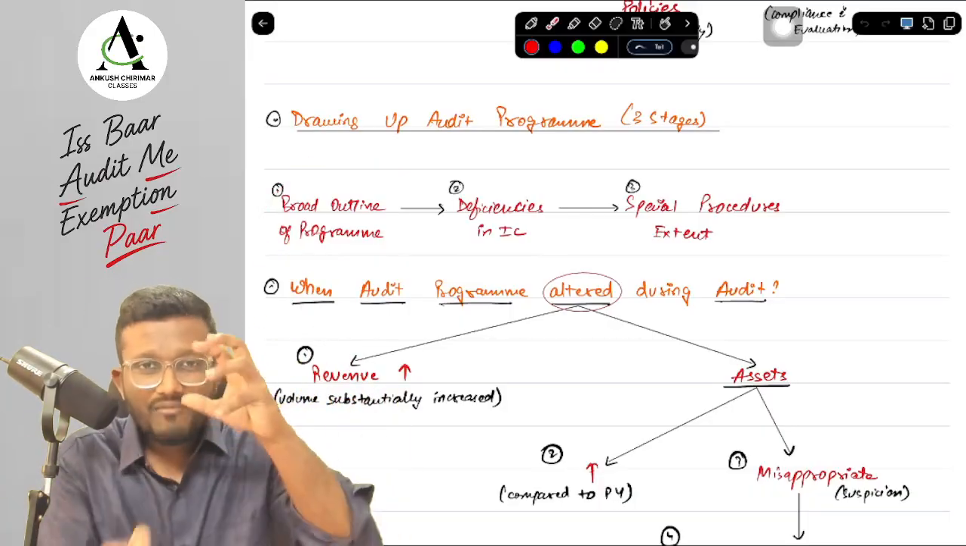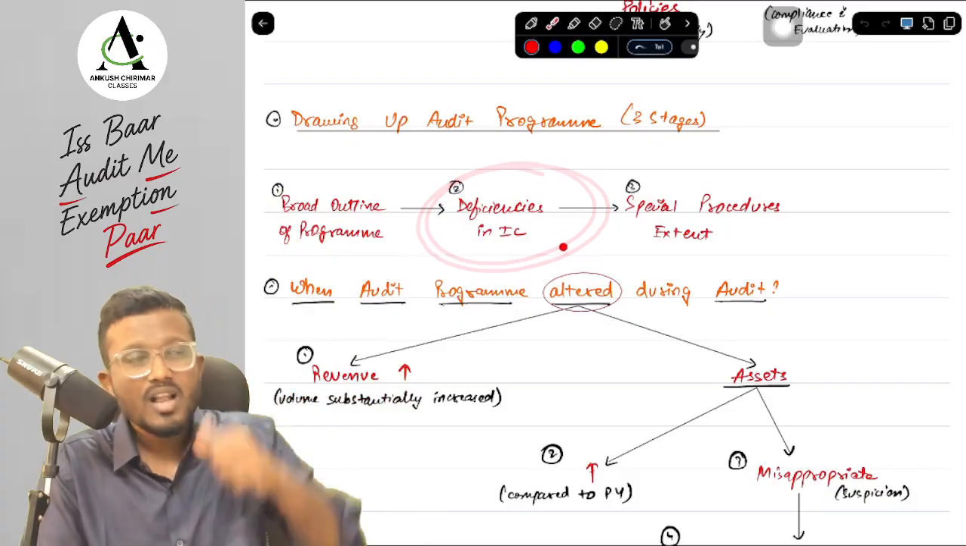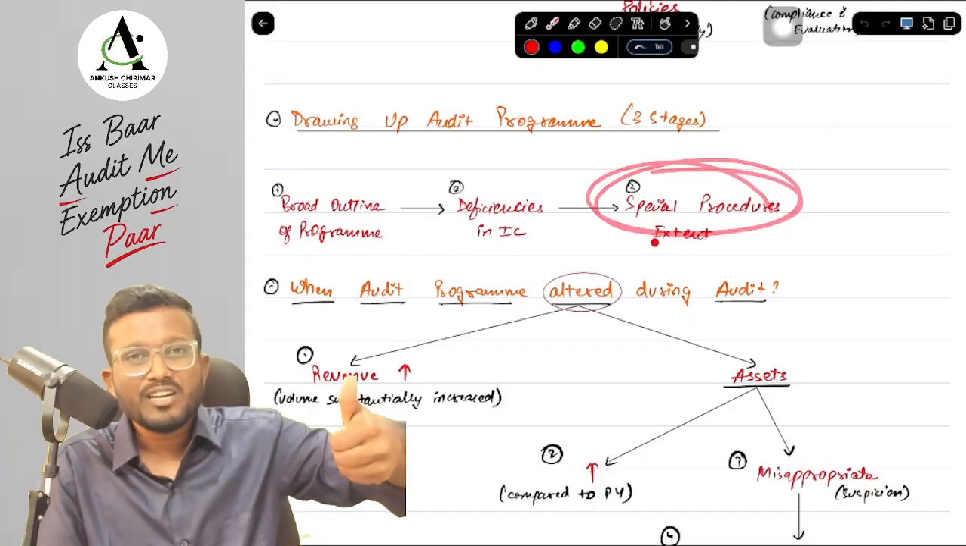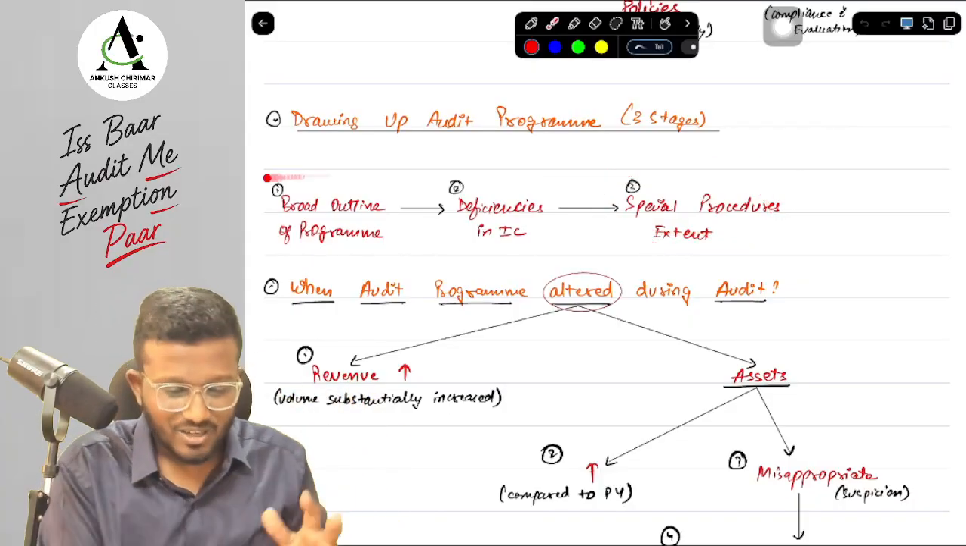Now while drawing the audit program, we need to identify the deficiencies in the internal control, and we need to perform special procedures on those deficiencies. Okay, yes sir, these are the 3 stages of drawing up the audit program.